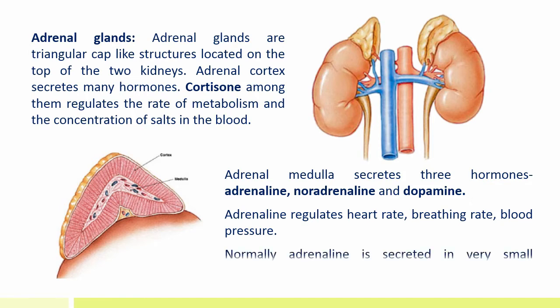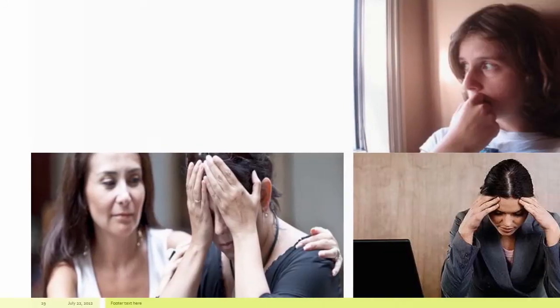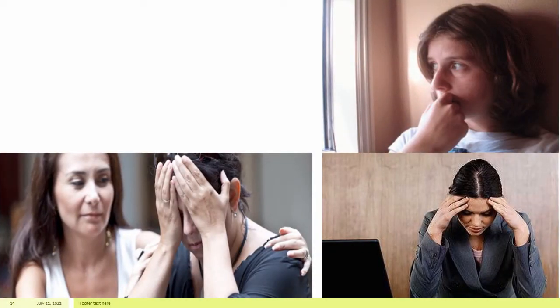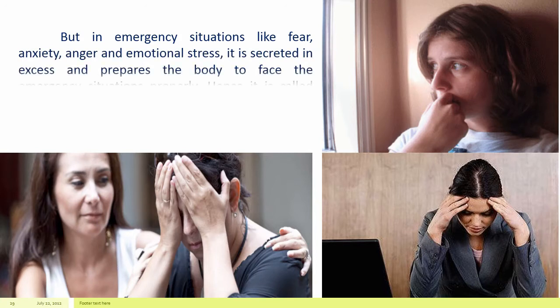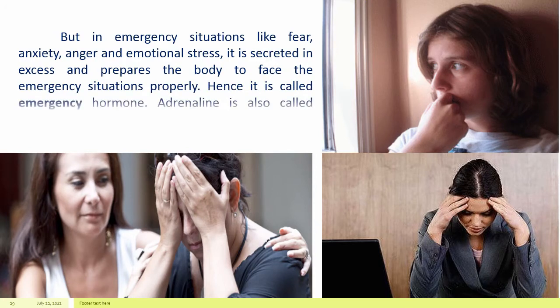Normally, adrenaline is secreted in very small quantities during normal conditions. But in emergency situations like fear, anxiety, anger, and emotional stress, it is secreted in excess and prepares the body to face the emergency situations properly. Hence, it is called emergency hormone. Adrenaline is also called fright, fight, and flight hormone.